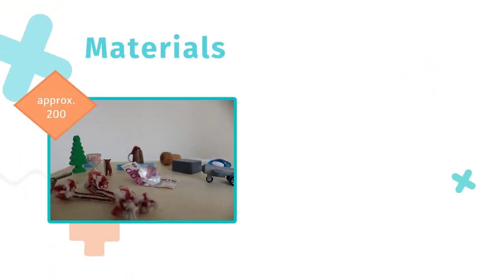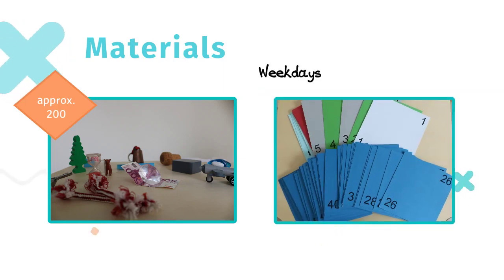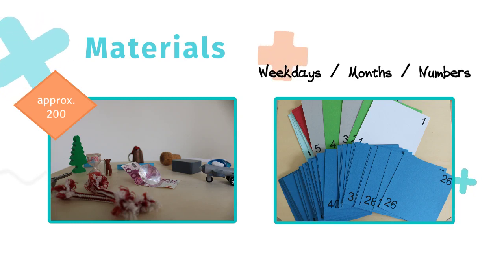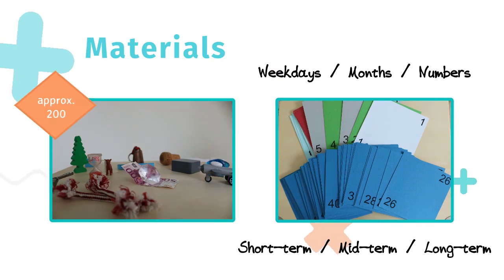The planning pathway includes a pack of around 200 symbols to cover various meanings and interpretations. The method also includes time cards, which feature different weekdays, months or numbers and can be adapted towards the client's time frame for the future steps. It is up to the client to decide whether they want to work on short-term, mid-term or long-term goals.